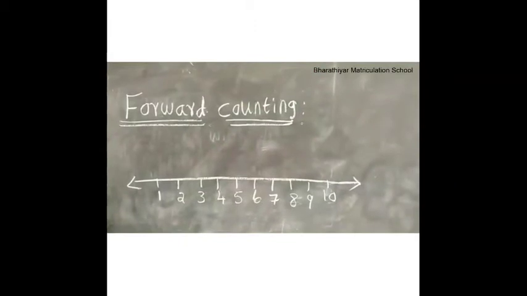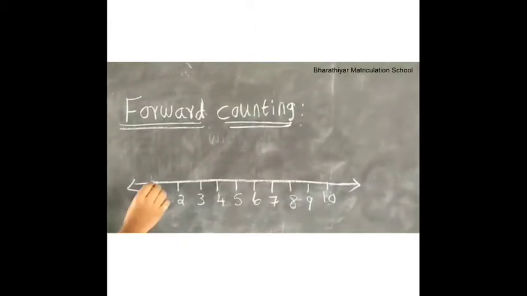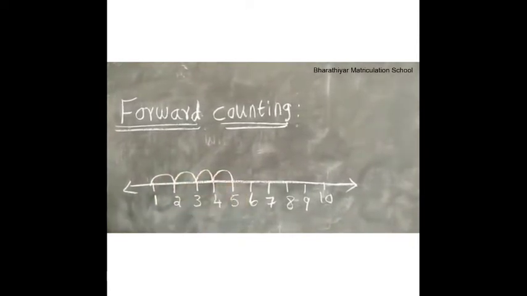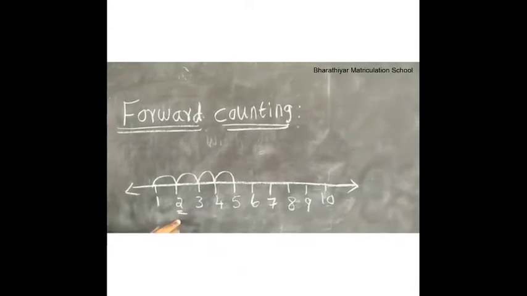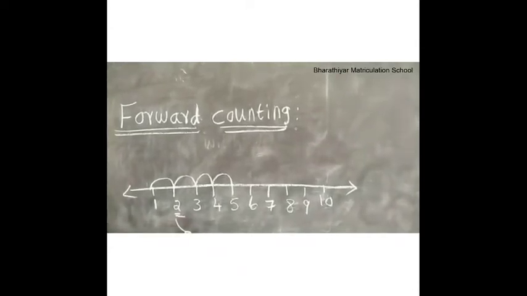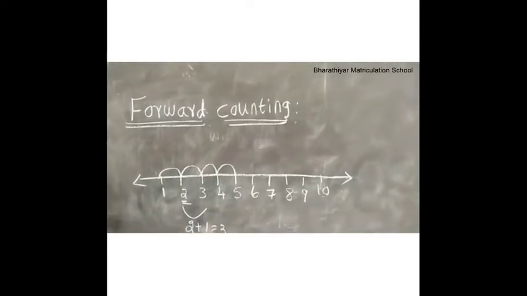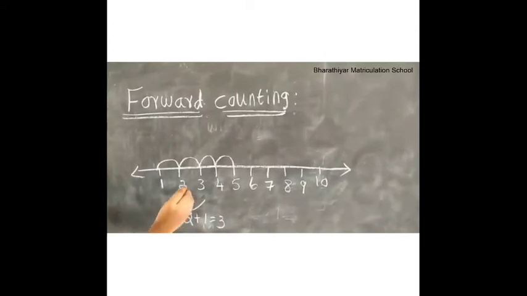Remember children, forward counting is counting by adding one more number every time. For example, take number 2. If we add one more to 2, that is 2 plus 1 is equal to 3. Therefore, 3 is forward number of 2.